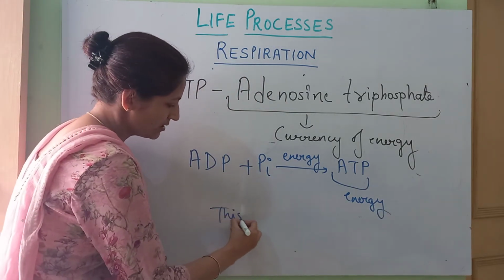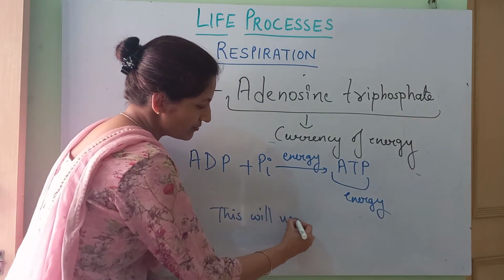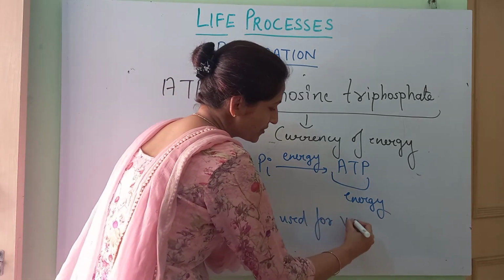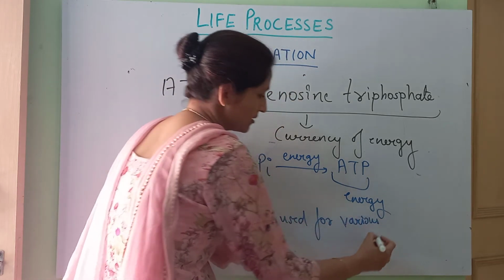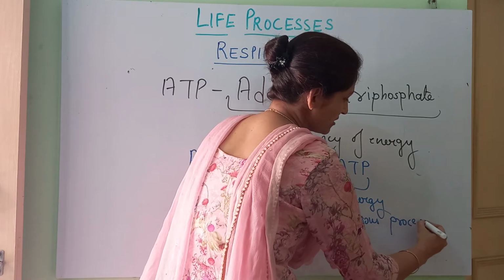this will be used for various processes. ठीक है?